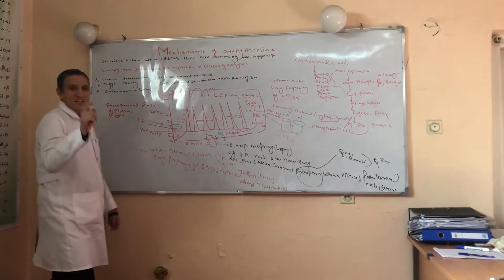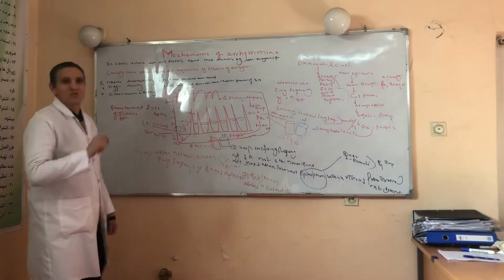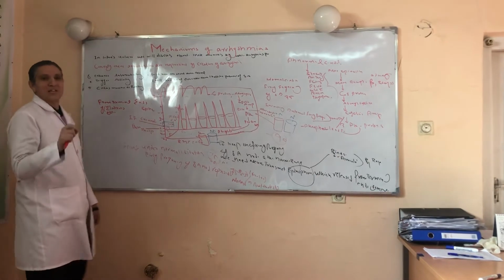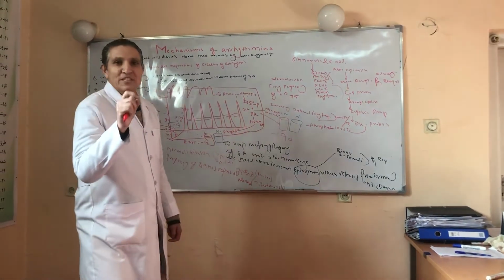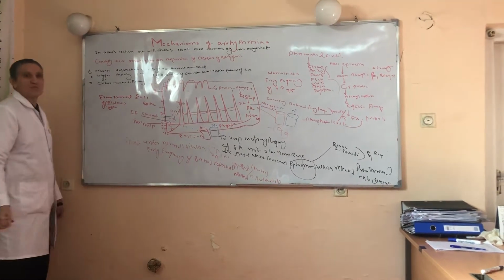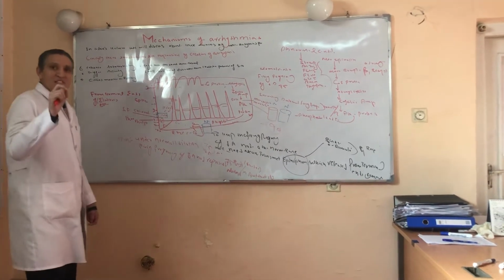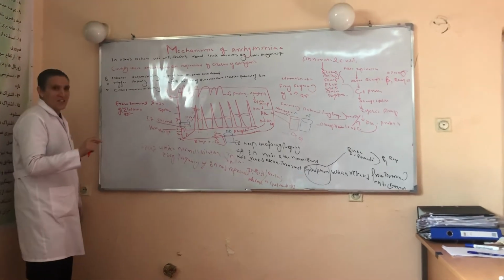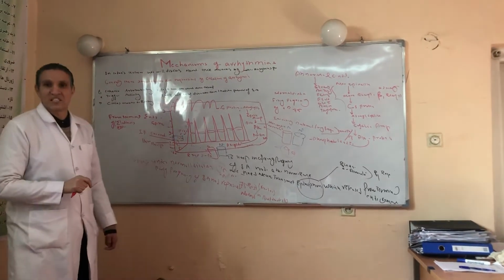Under the normal situation, a normal amount of norepinephrine is released from the terminal end of the sympathetic nervous system. Under normal conditions, a normal amount of epinephrine is released.